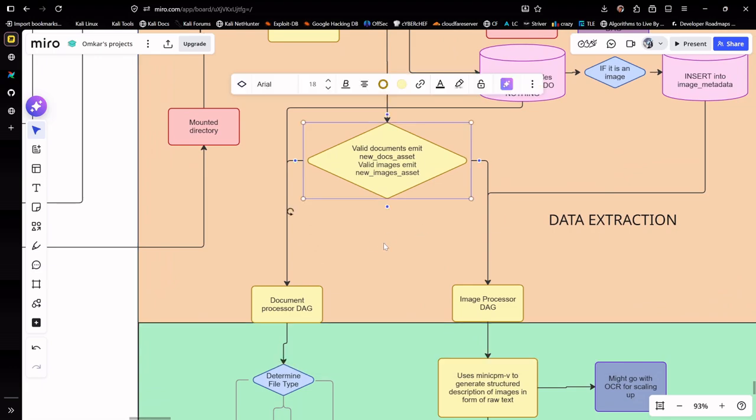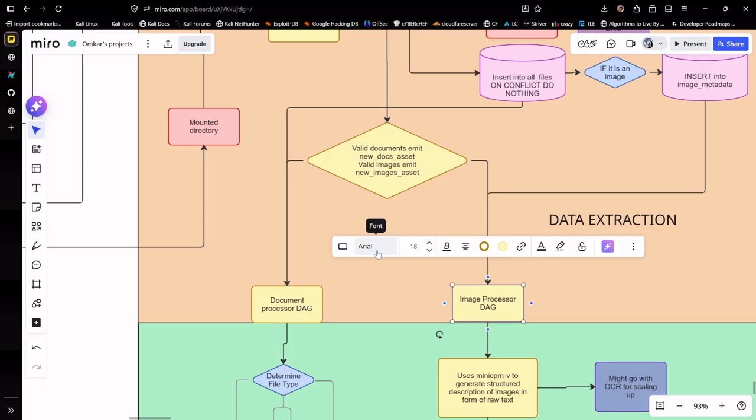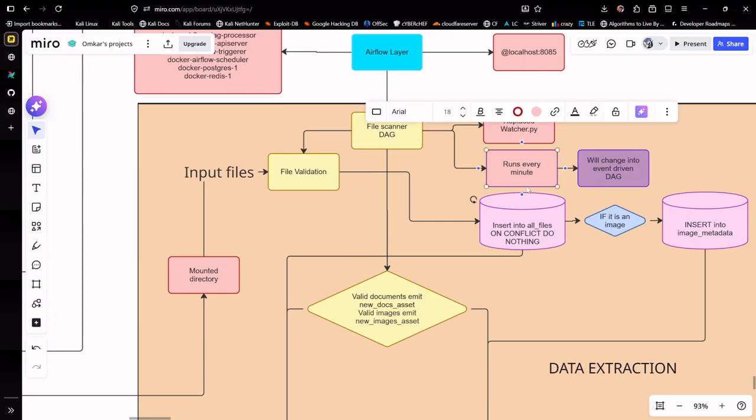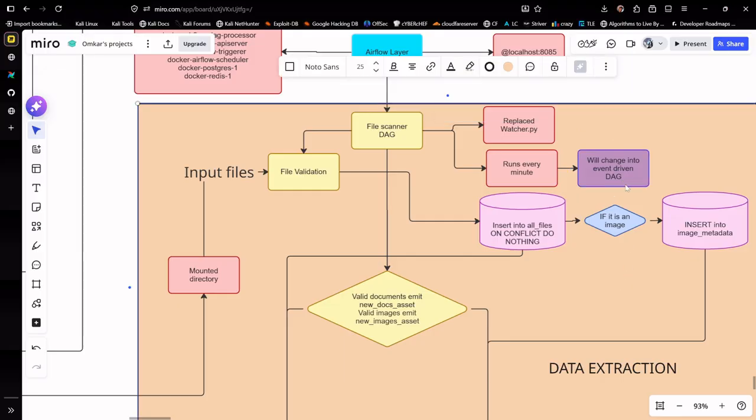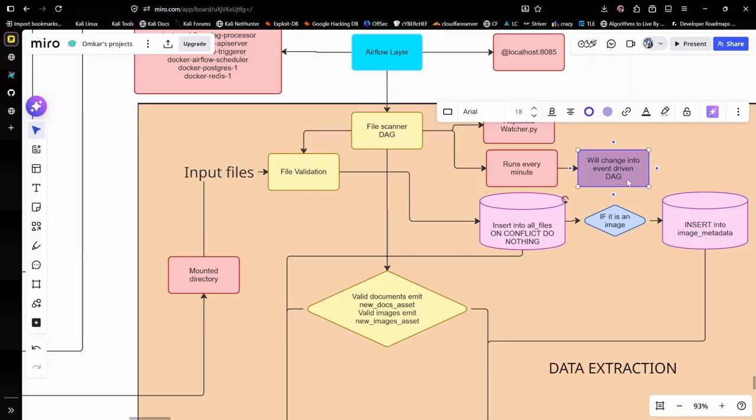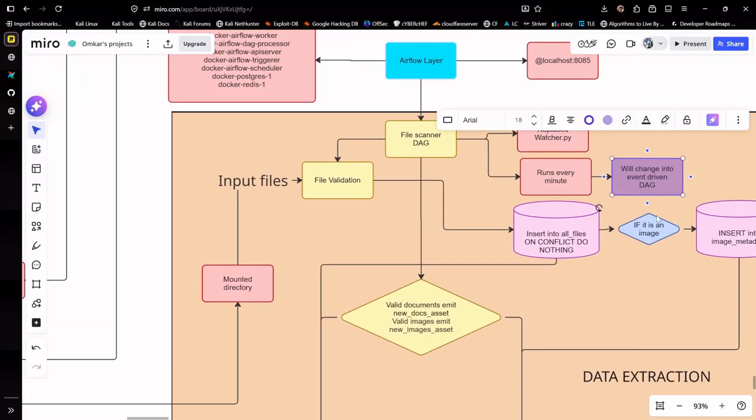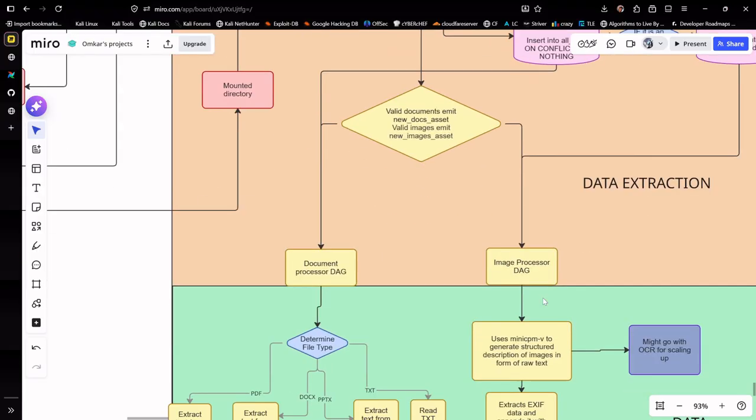These assets are basically event triggers, and they trigger the document processor and image processor DAGs. Currently, this file scanner DAG, as you can see here, runs every minute. In future, I'm thinking of changing it into an event-driven DAG. Maybe if I shift to cloud, I would use Lambda functions or something. Or else, I think Airflow also supports calling the DAG through a particular function, and that function would be the file input function of the API itself. So I'm thinking of modifying this step in future.